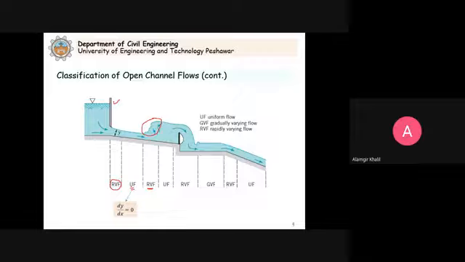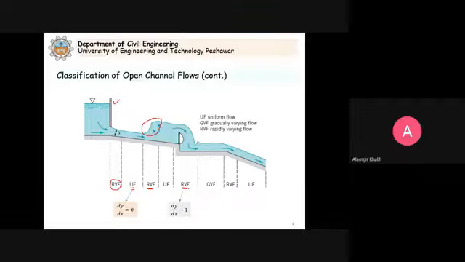Whereas for natural channels, where the conditions can change from point to point, place to place, it's very difficult to maintain the uniform flow conditions. When we have the rapidly varied flow, you see here that the depth is changing with respect to x.